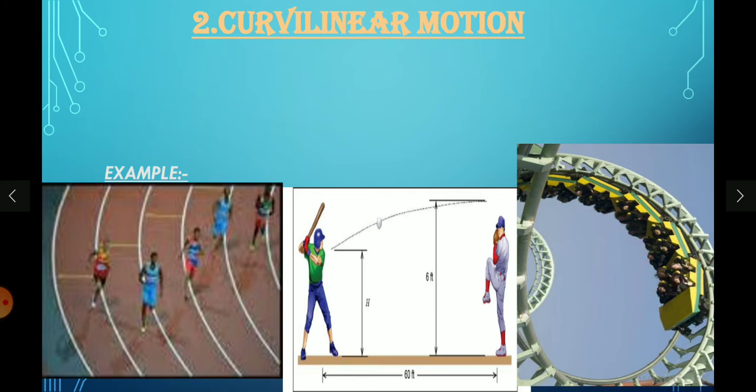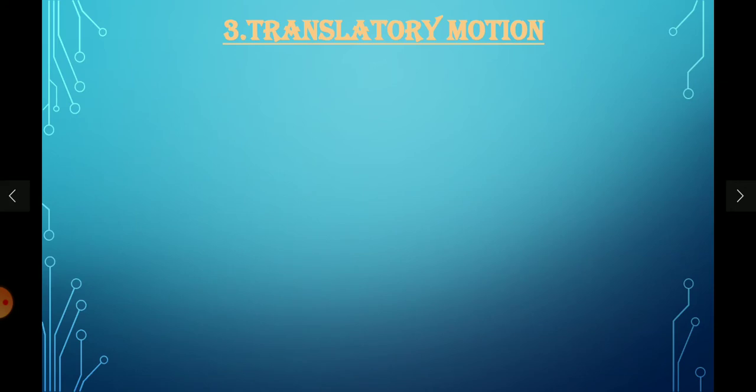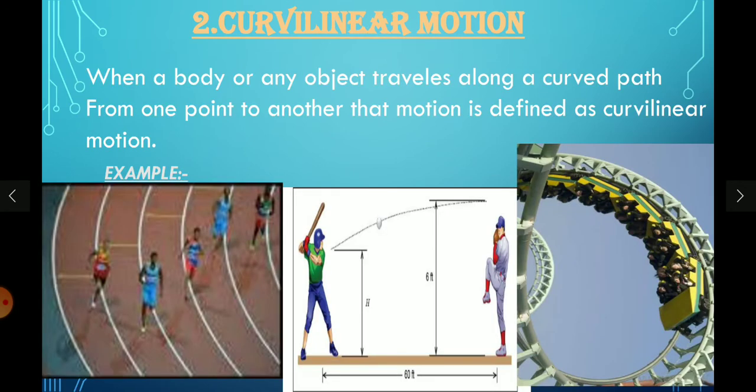So what is the common thing we can observe here? They are moving in a curved path, right? So what is curvilinear motion then? When a body or an object travels along a curved path from one point to another, that motion is defined as curvilinear motion.